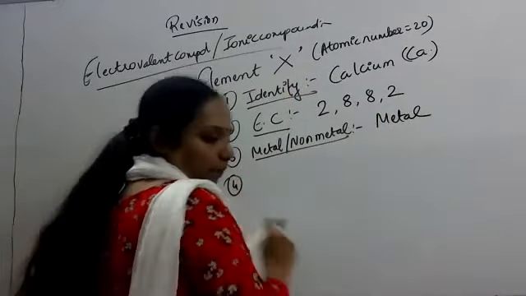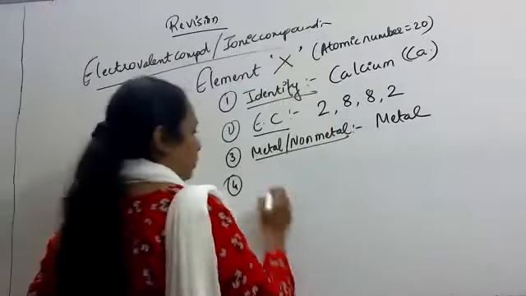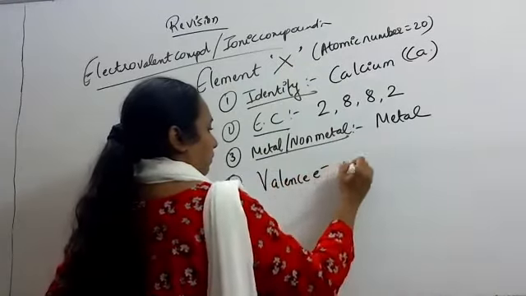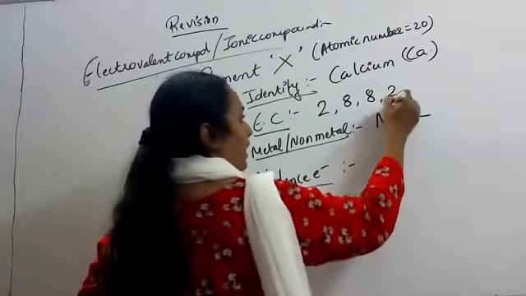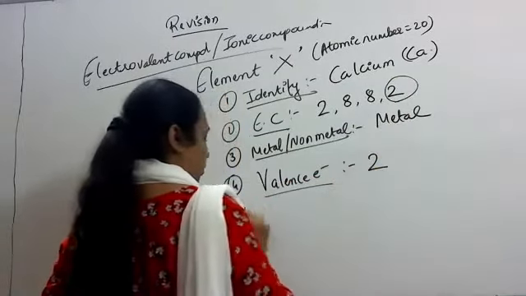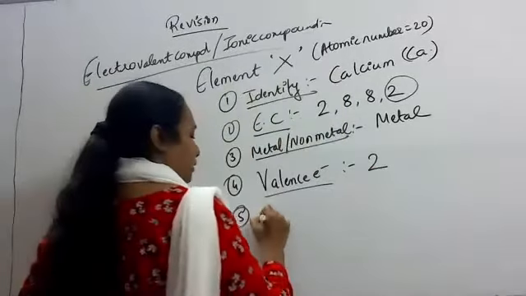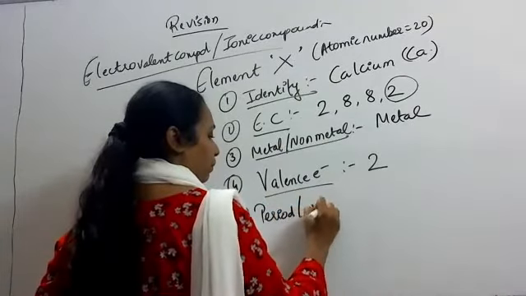Fourth question. How many valence electrons are there? Ma'am, 2. Valence electron means electron present in the last shell, so it is 2. Then it belongs to which period and which group?